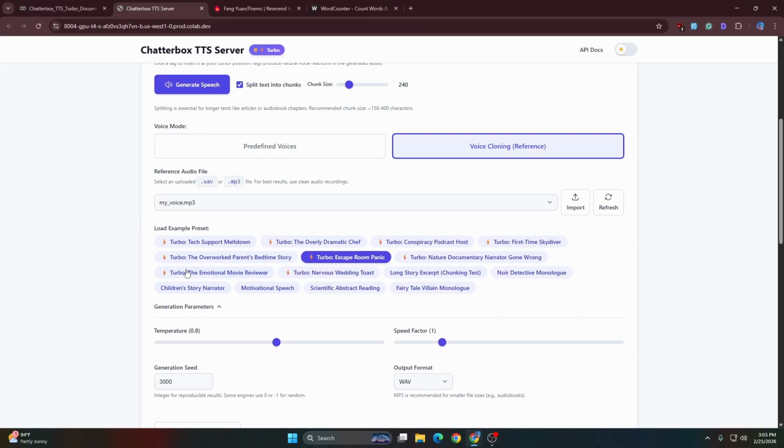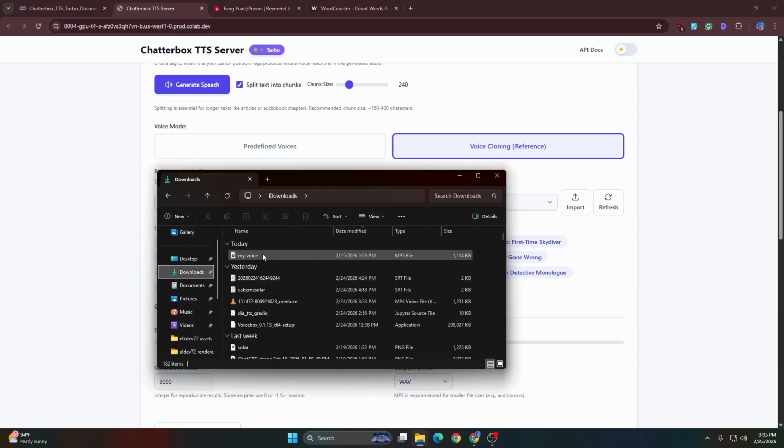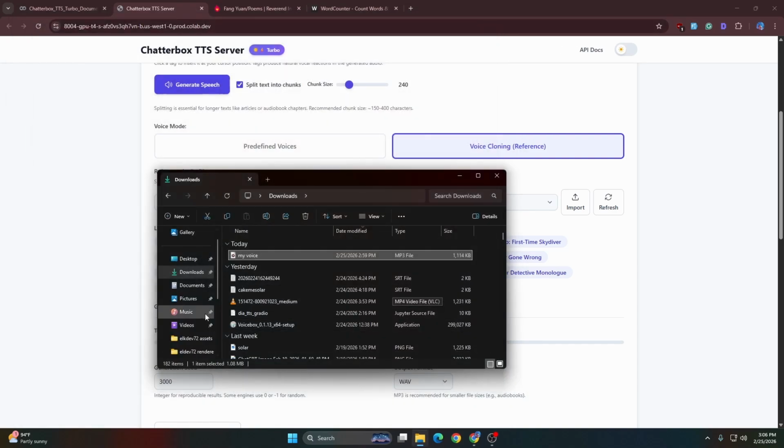I'm going to give you a quick snap of what it sounds like. I'm going to open my downloads and open it. This is my voice of me speaking casually. I'm going to use this voice as a reference voice to clone using Chatterbox TTS. The voice should be under 30 seconds, so I'm going to cap it right now. That's the voice technically.